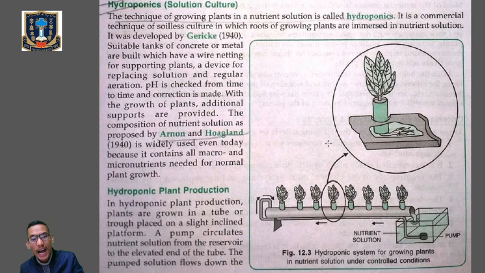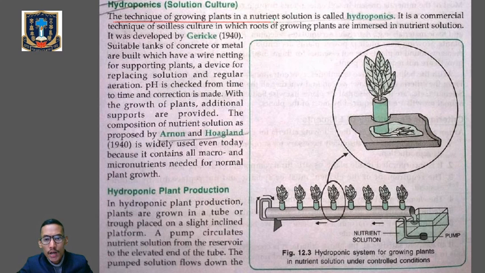So next one is hydroponics. What do you mean by hydroponics? It's on page number 12.3. Generally, when we grow plants, we grow them in soil, because mainly from the soil the plant gets the essential minerals, or we can say the essential elements, for growth and development. But hydroponics is a technique where we grow the plant in a nutrient solution, that is, soilless. We don't grow the plant in soil, but in a nutrient solution. So the technique of growing plants in a nutrient solution is called hydroponics.